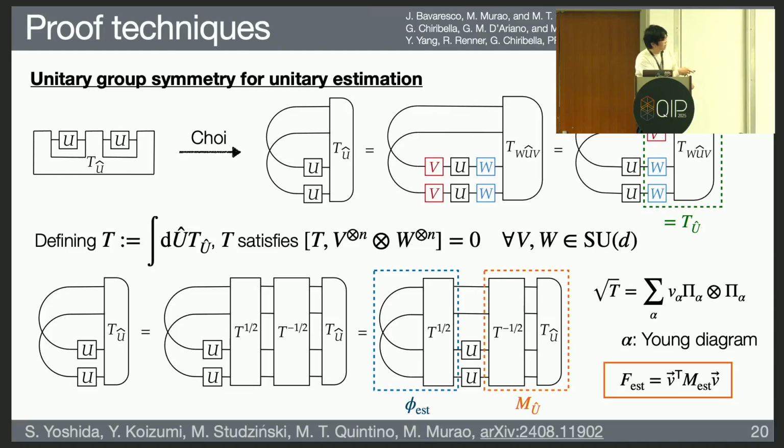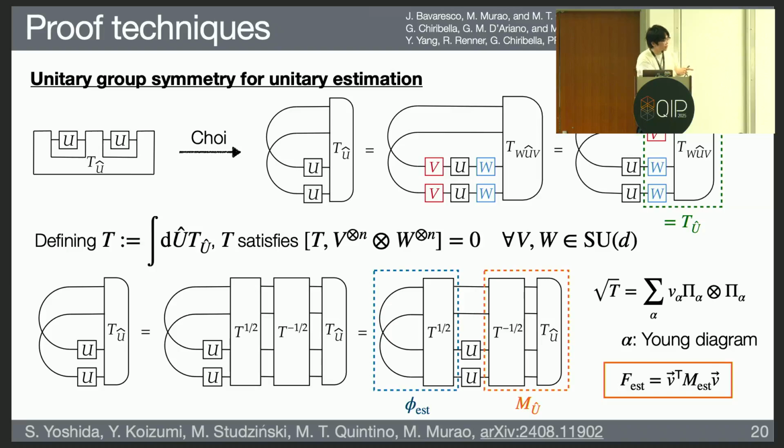First I have this diagram, and I insert T squared and T to the minus 1/2 in the figure, and since T satisfies the unitary group symmetry, T squared commutes with U tensor N. So you can slide this T squared to the left, and if you combine this T squared with a maximally entangled state, then we can show that this part gives you a valid quantum state, and the other part, the right part, also gives you a valid POVM.